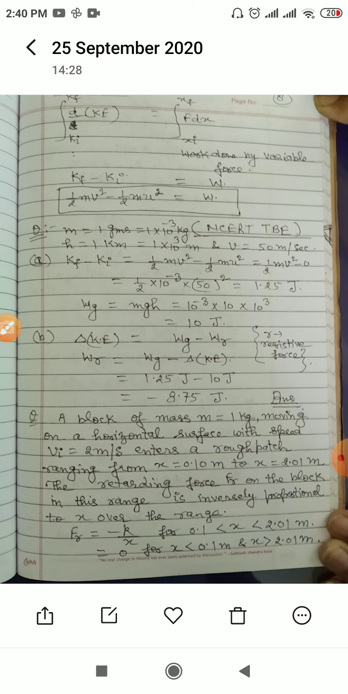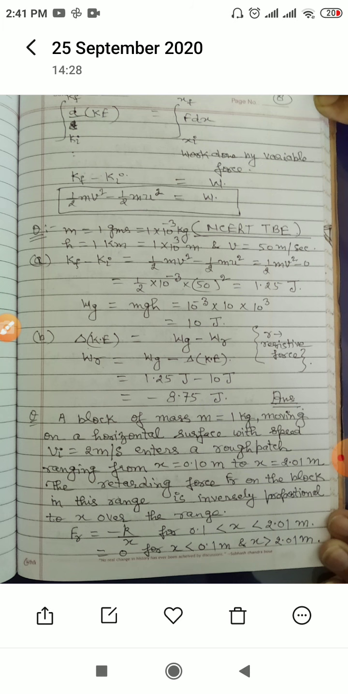B: change in the kinetic energy is Wg minus Wr. Wg is due to the weight and R is the resistive force. So because of the resistive force, the work done will be slightly reduced, meaning we have to subtract that. Wg we have calculated as 10 joules, and delta kinetic energy is 1.25 joules, so the answer will come out negative, because it is a resistive force, so we have to write it as negative. It is negative 8.75 joules.